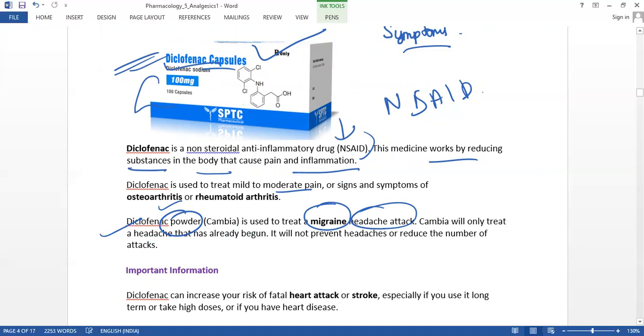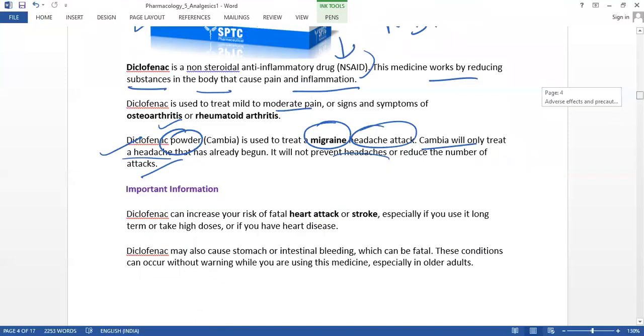This is used to treat headache, migraine, and Cambia will only treat the headache that has already begun, and it will not prevent the headache. It will reduce the number of attacks. Completely it doesn't go. It's just reduced for some moments, for the time being.